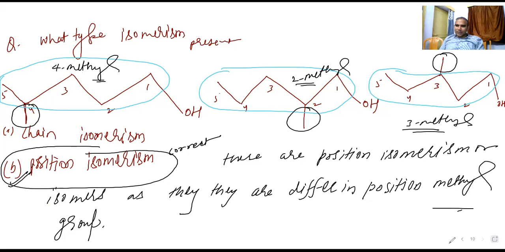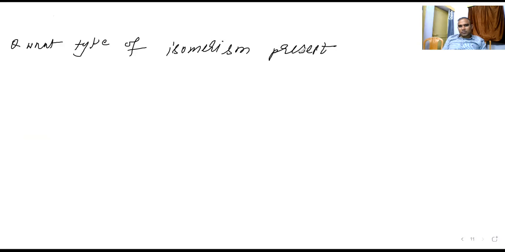I'm giving you one more example. Today we will practice only 2 types. I'm giving you a question again. What type of isomerism is present? What type of isomerism is present? This compound is there, A, and this is B.